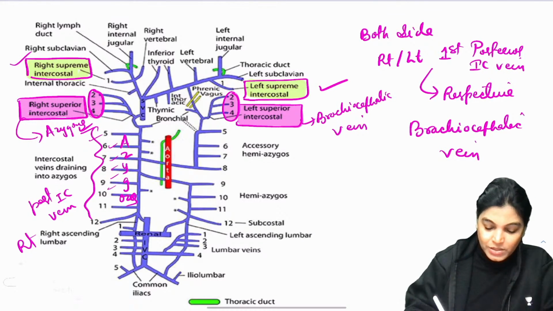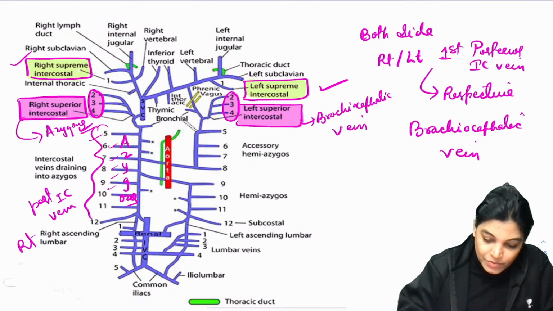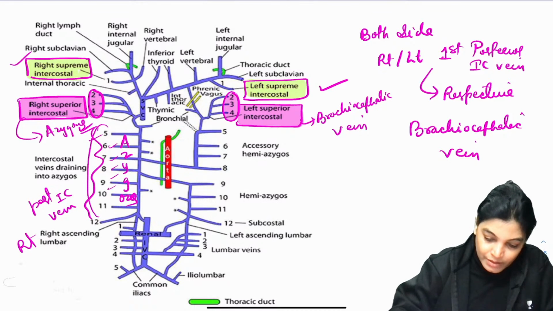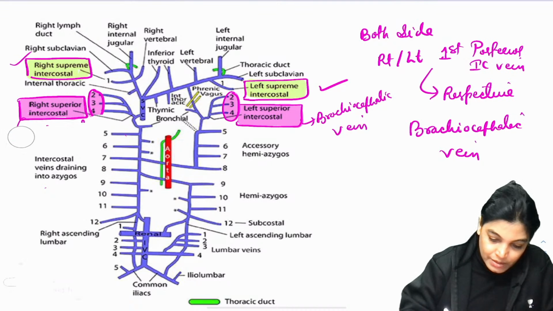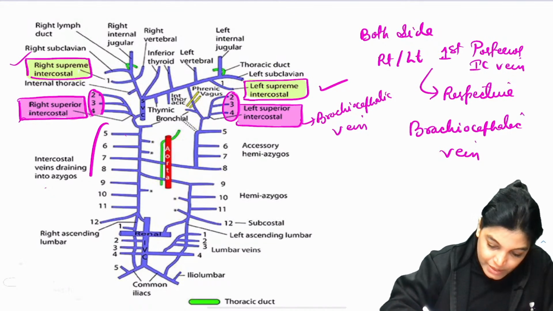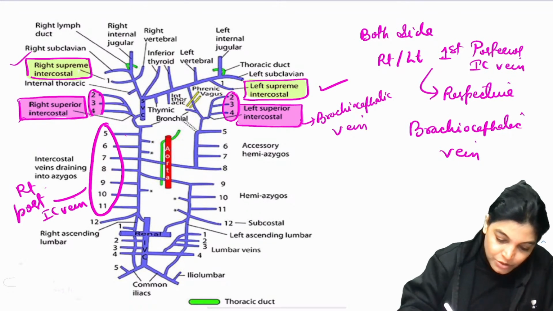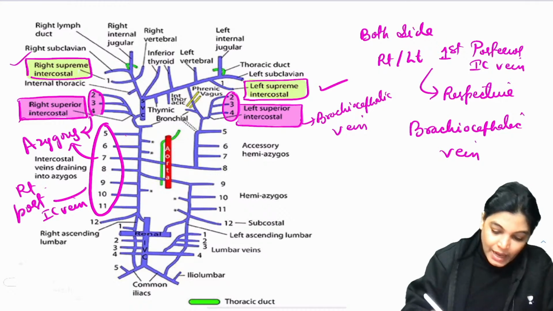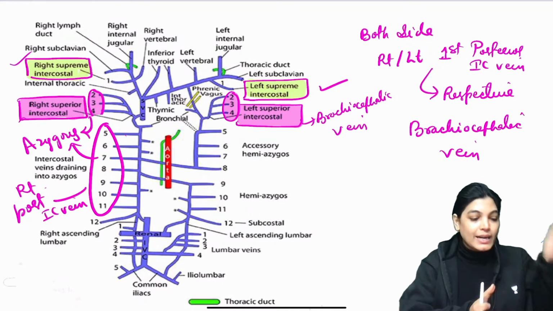So see here, if we are talking about the 5th, 6th, 7th, 8th, 9th right posterior intercostal veins, they are draining into azygous vein. You can see the right superior intercostal vein and the right posterior intercostal veins all are draining on the right hand side into the azygous vein.